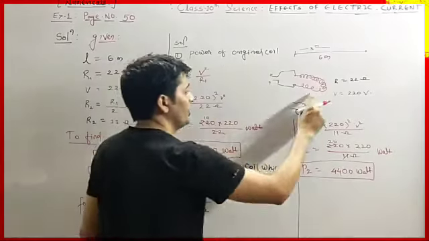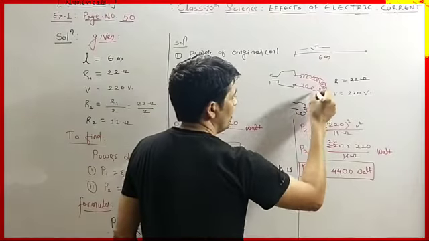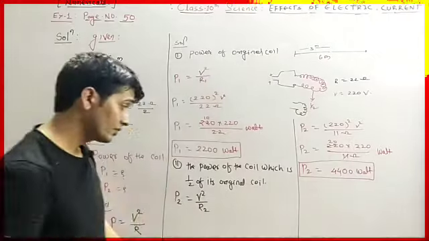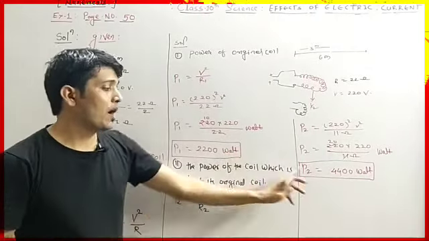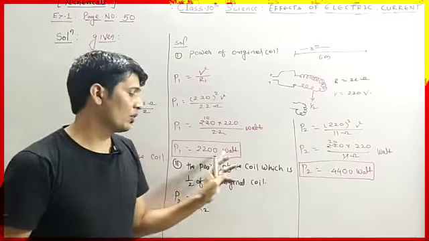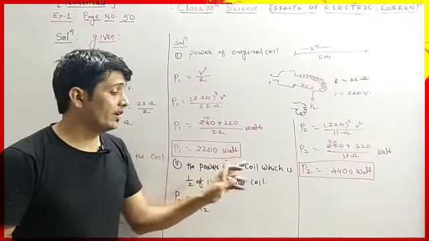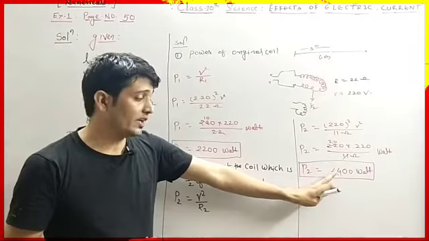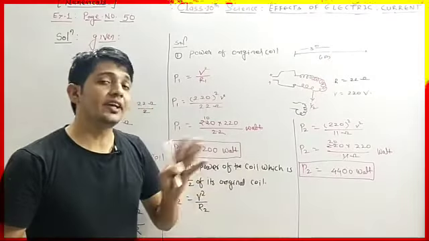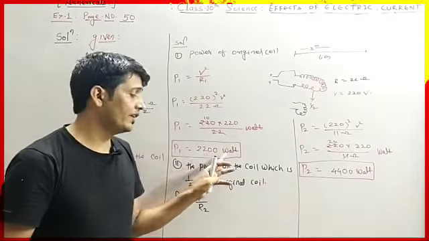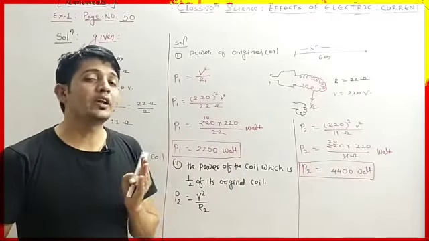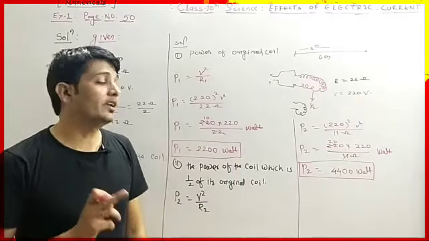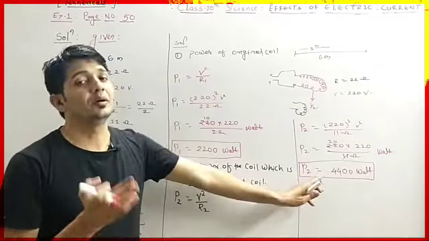This is the original and this is the half of it. Now if we compare P2 and P1, the power of the half coil and the power of the original coil, we can observe that 4400 watt is greater than 2200 watt. That means if we cut the original coil into its half, then the power will increase to double.